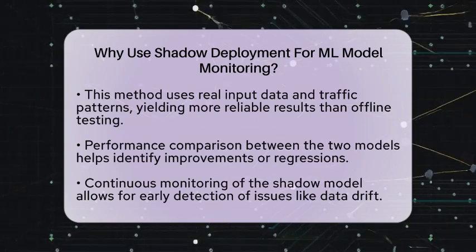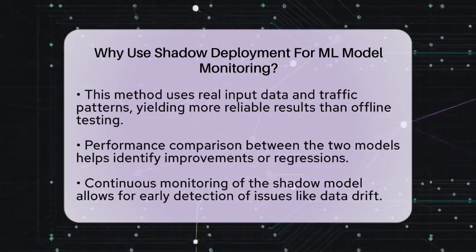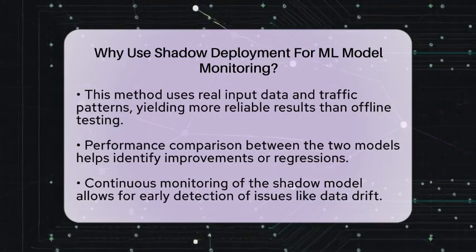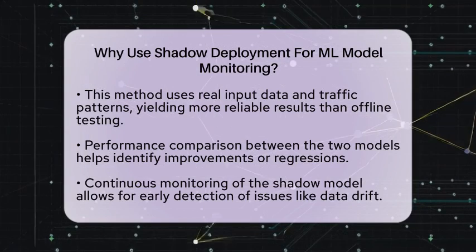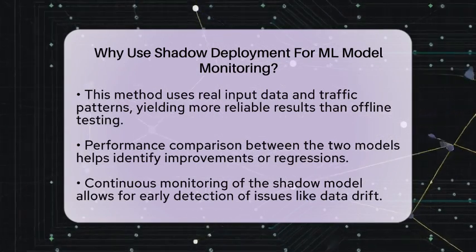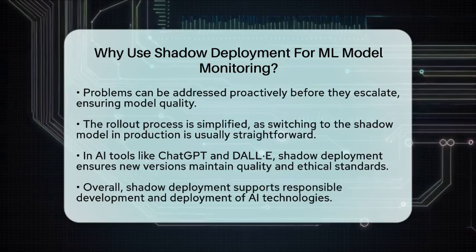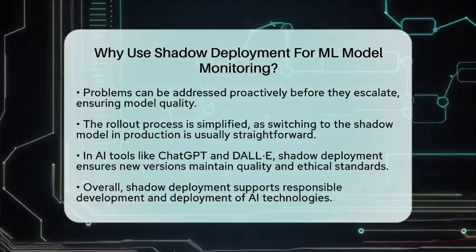Finally, shadow deployment simplifies the rollout process. Once the shadow model proves to be reliable, switching it to production is usually straightforward. This often involves just redirecting traffic or toggling a feature flag, making the deployment process smoother and less risky.